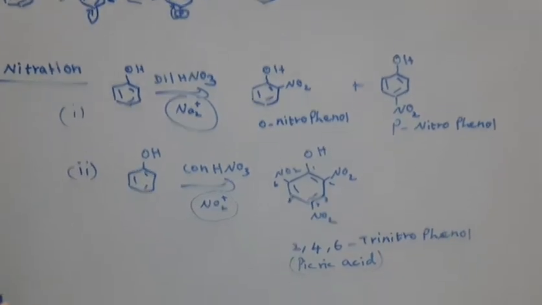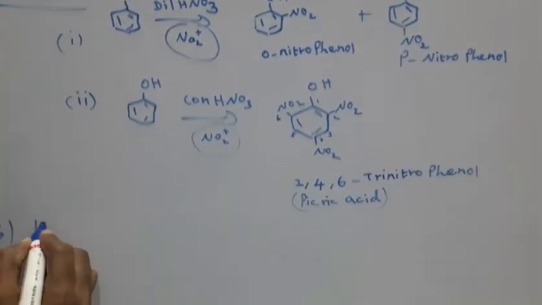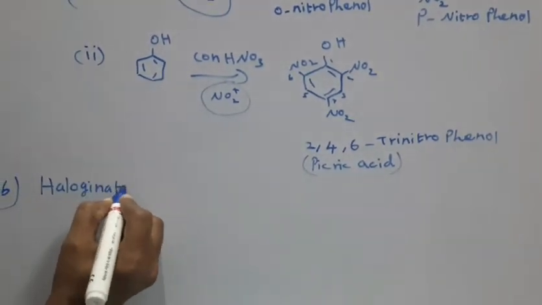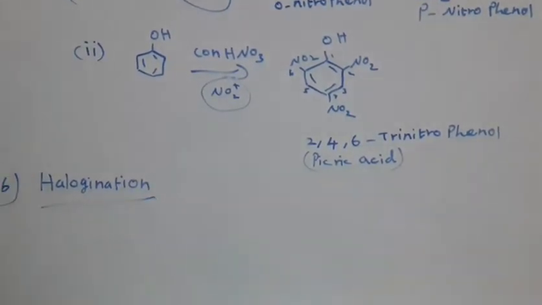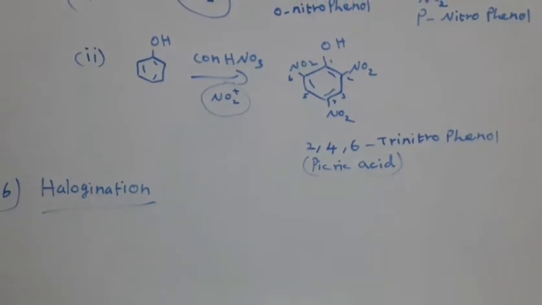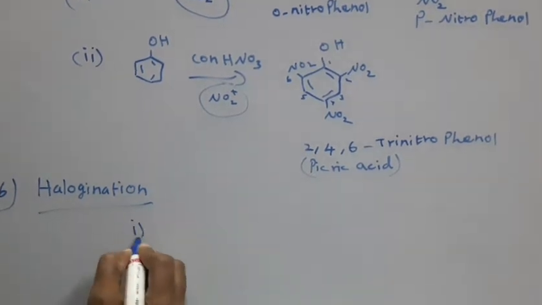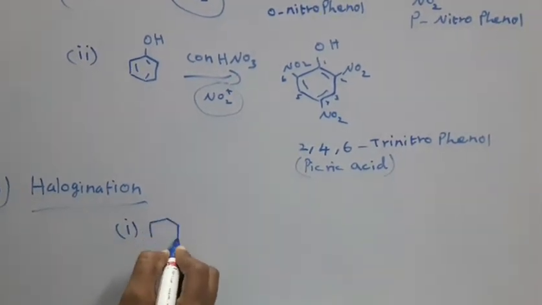Now halogenation: phenol undergoes halogenation reactions. Phenol reacts with two different reagents.